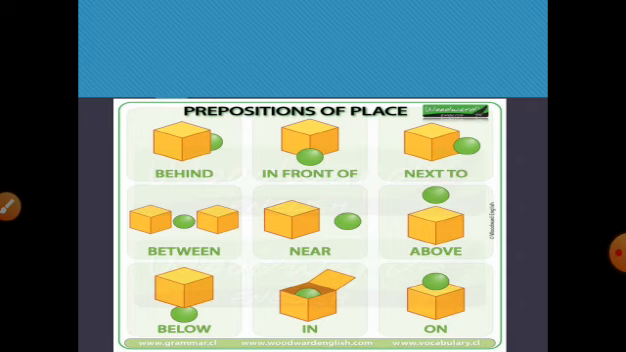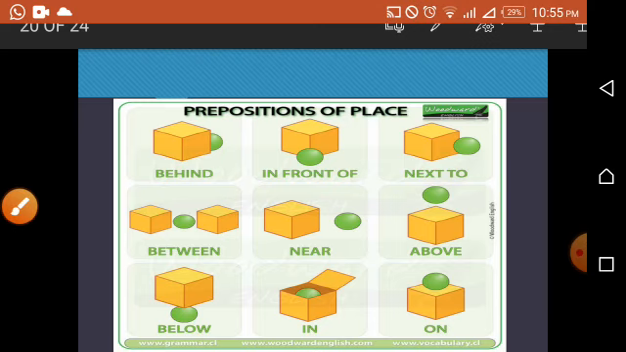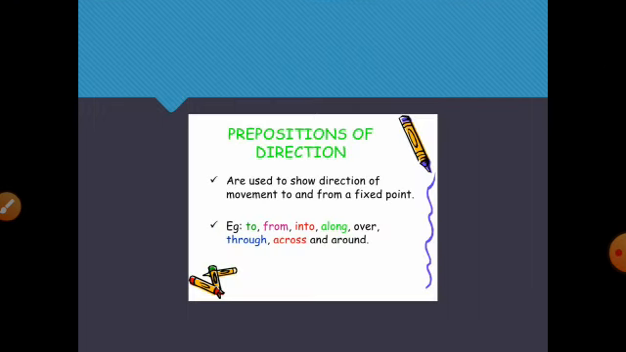Like the ball is behind the box, the ball is in front of the box, the ball is next to the box, the ball is between the boxes, the ball is near the box, the ball is above the box. Why did we say above the box? Because the ball is not touching the surface of the box. Now in the next picture the ball is below the box. Okay, what does this mean? This means the ball is touching the surface of the box. Next one is the ball is in the box, the ball is on the box, right?